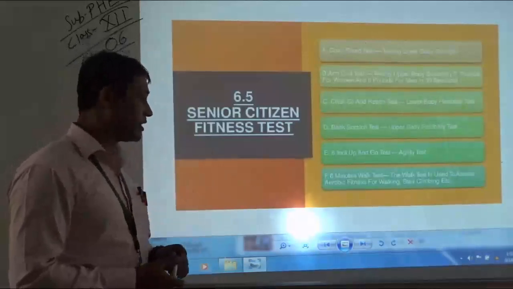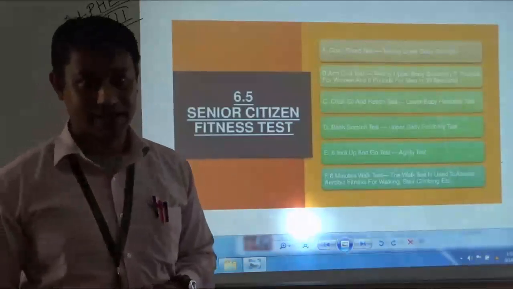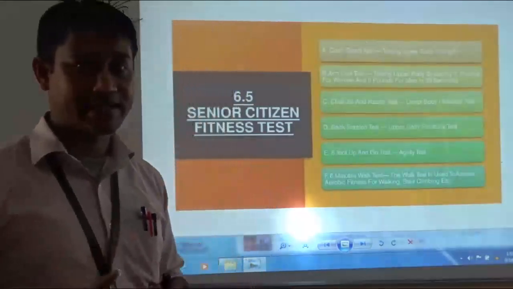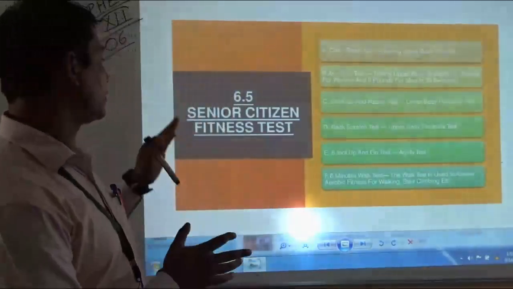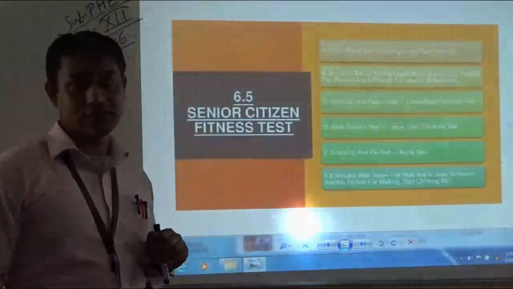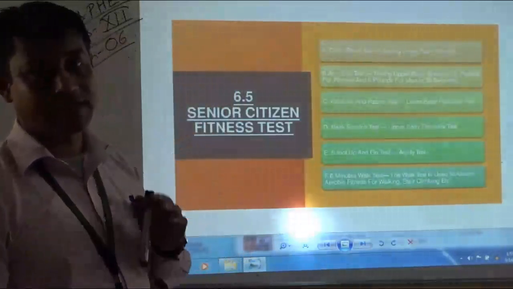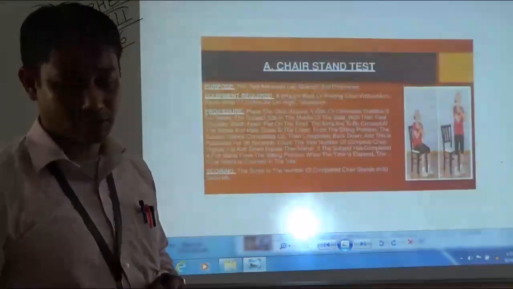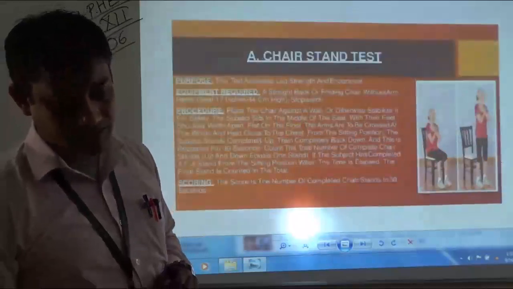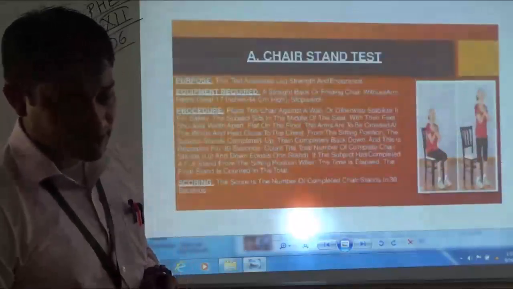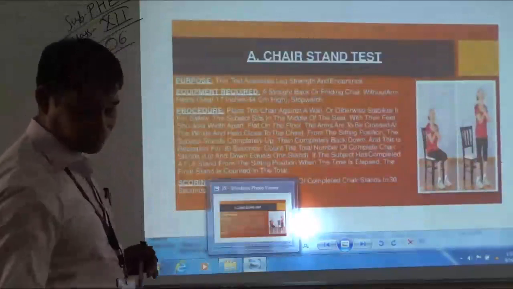The sixth one is the 6-minute walk test. So these are the 6 test batteries of the Rickli and Jones Senior Citizen Fitness Test. Now let us discuss one by one elaborately, students. As you see, the first one is the chair stand test.